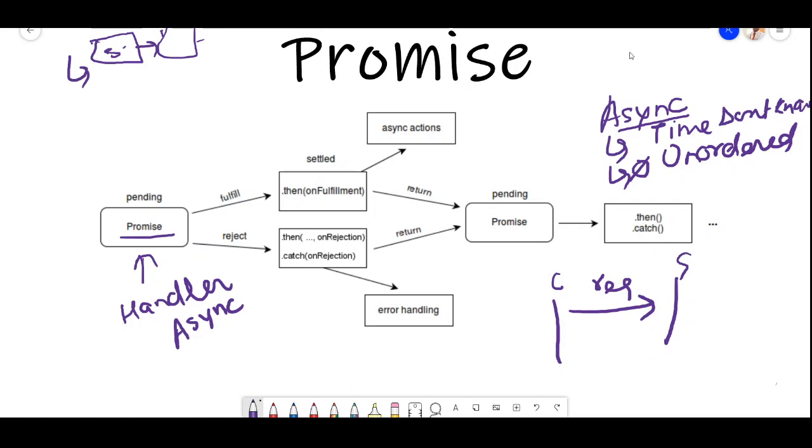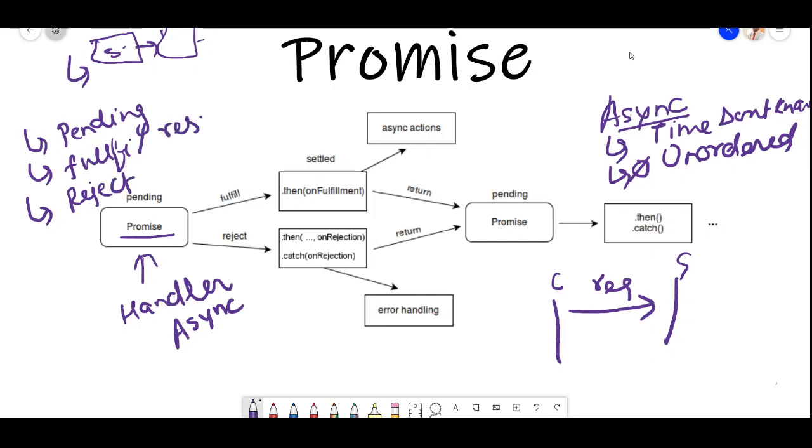In promises we have three states: first pending, second fulfill, and third reject. Fulfill means resolve also, resolving the data.